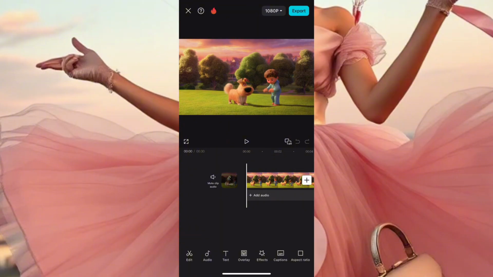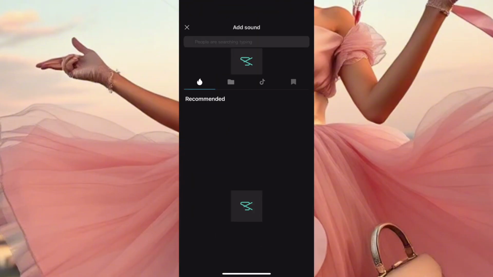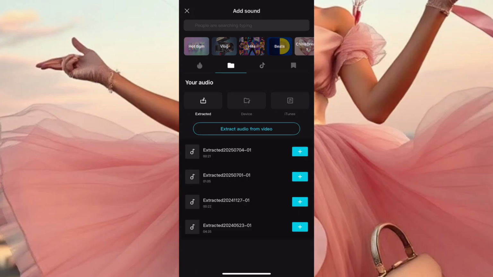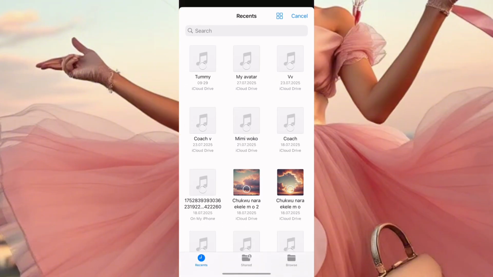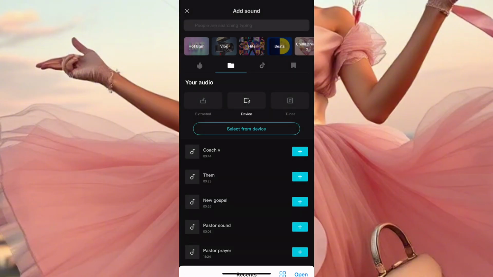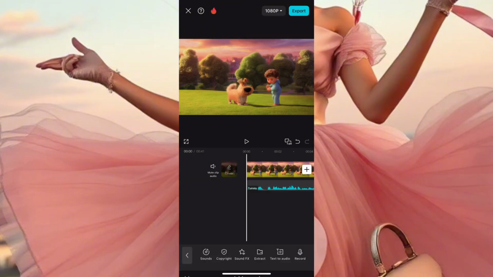the next thing you need to do is to go to audio. You click on audio, then you click on sound. Now, once you click on sound, you click on the file, you click on device, okay? You click select from device, and then you go to your gallery and bring your voiceover that you've already recorded from your favorite recording tool. So I actually use Minimax to record my audios. So I'll click here on open. Once I click on open, I'll click here on add. You see the blue plus here, click on add.